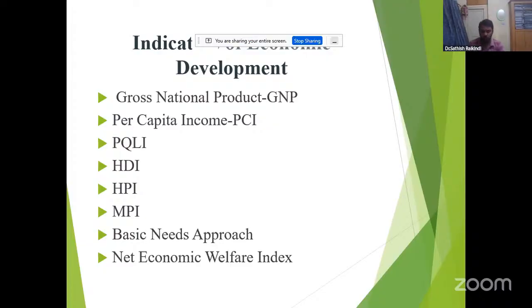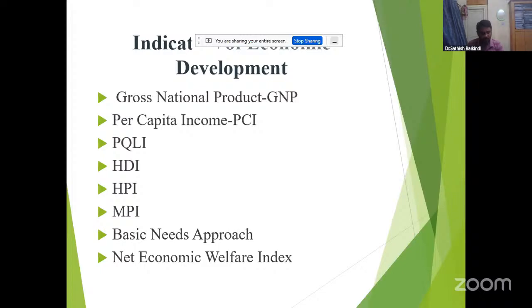Number two, the adult literacy rate. Number three, a deprivation index based on three variables. Deprivation means poverty. What are the three? The percentage of population without access to safe drinking water, the percentage of population without access to health, and the percentage of underweight children below 5 years of age. These three come under the deprivation index, which comes under the HPI.